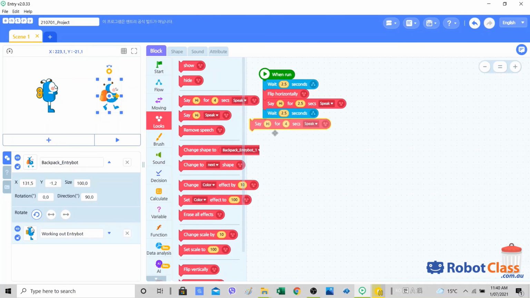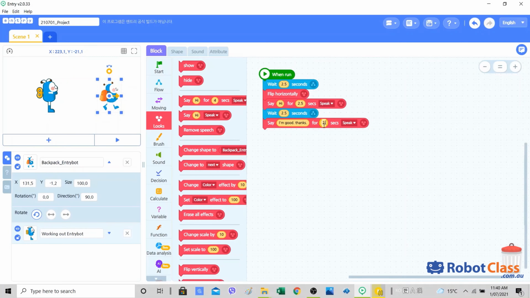Go to looks. Say I'm good, thanks, for 2.5 seconds. And I'm going to make this Entry bot ask the other Entry bot whether that one wants to have lunch with the one with the backpack, the one I'm programming right now.